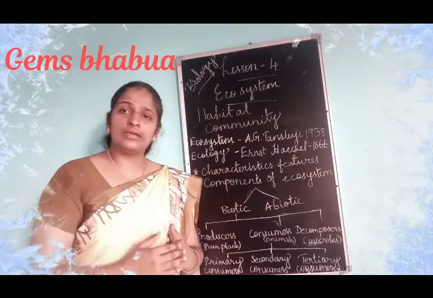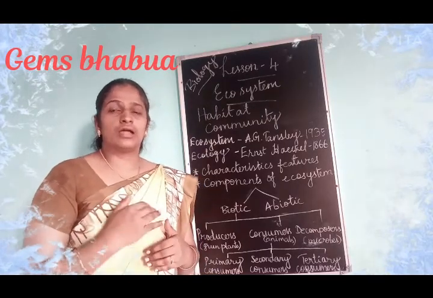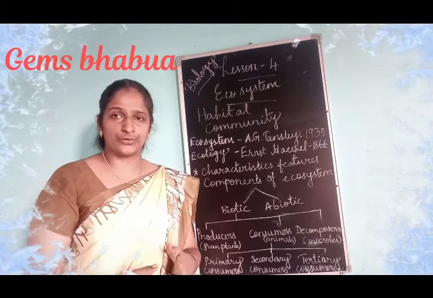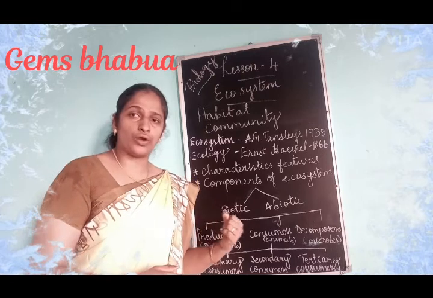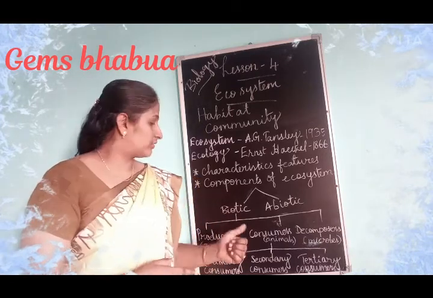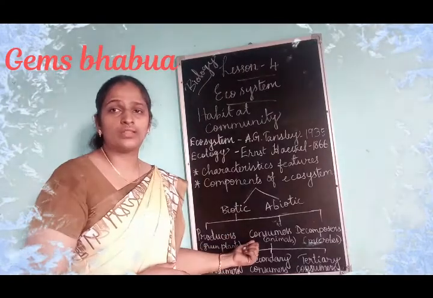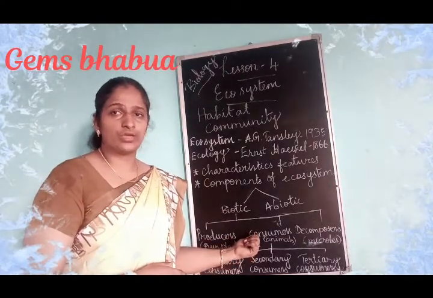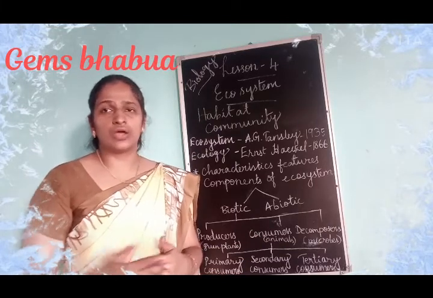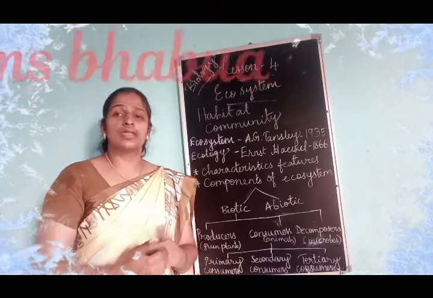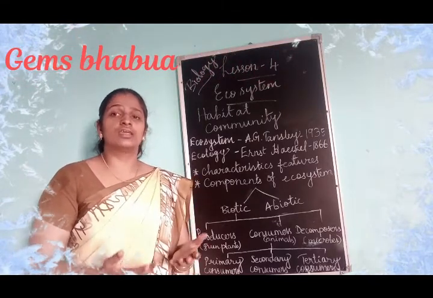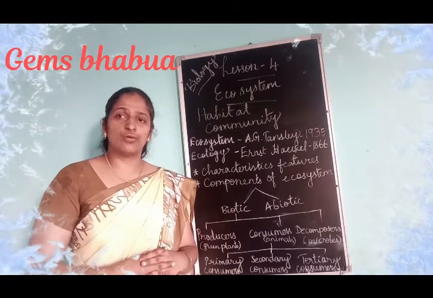Depending on the ability of making their food, the organisms are divided into two: autotrophs and heterotrophs. So the plants are called autotrophs and the animals are called heterotrophs. The consumers are called heterotrophs. All the animals are heterotrophs. Only some bacteria, green algae and blue green algae are able to prepare their food. All other animals are heterotrophs, because they are unable to prepare their own food.